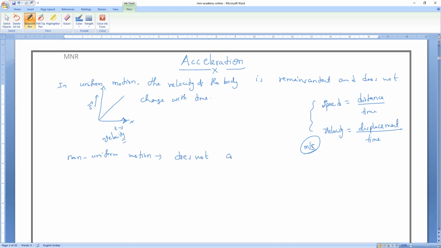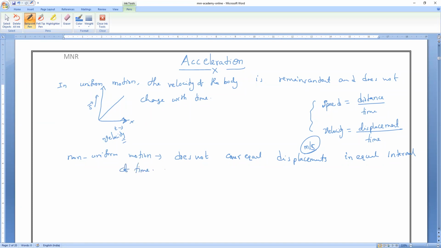I'm talking about displacement, so I'm speaking about velocity. So can we say velocity is constant or not?